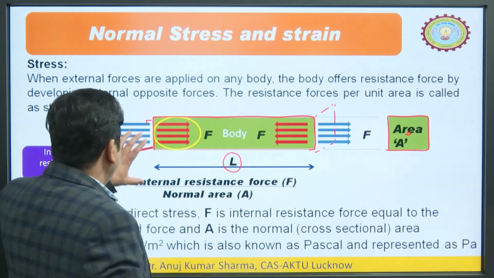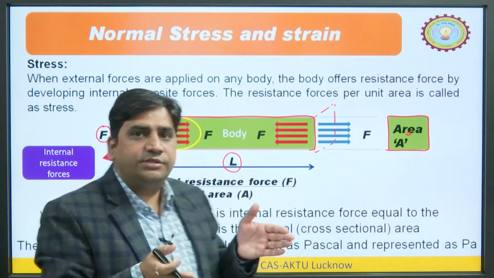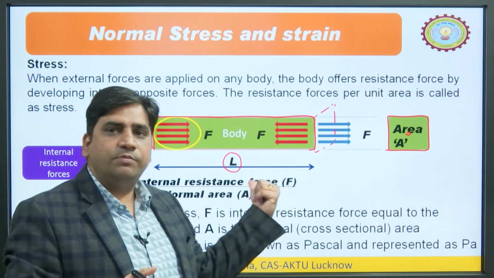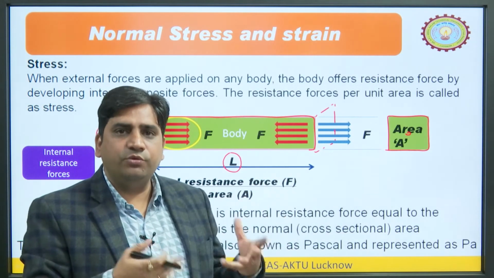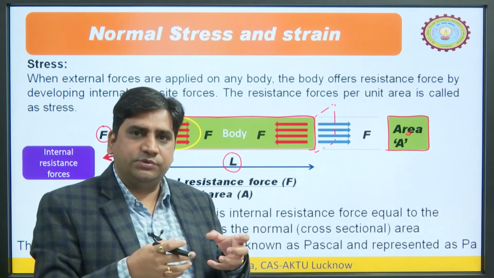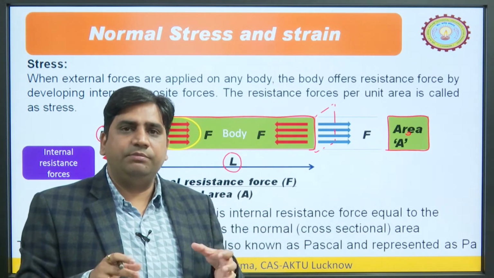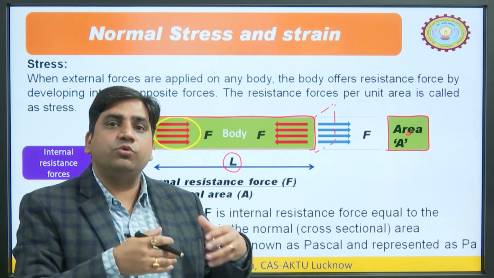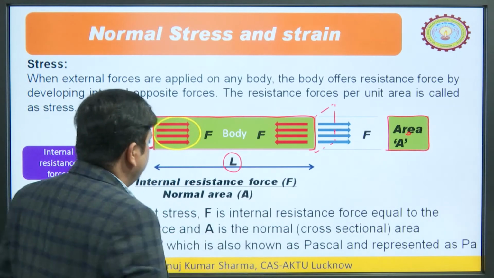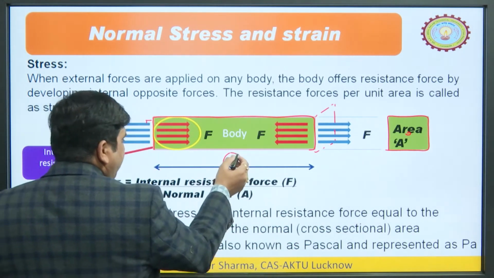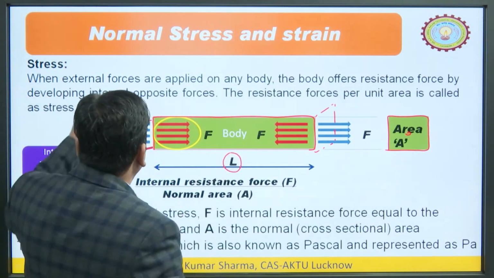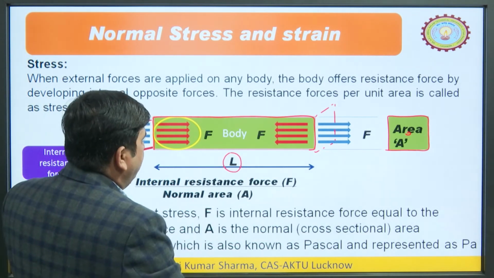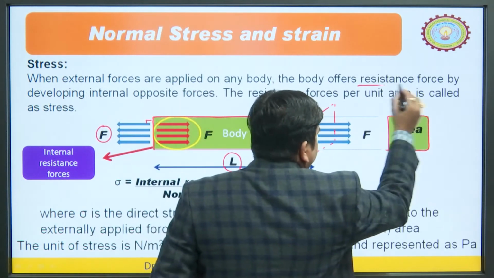Just to retain its shape, what will this object do? It will induce an internal resisting force, which will try to keep this body in its original shape. It will try to retain its length L. When external forces are applied on any body, the body offers a resistance force.